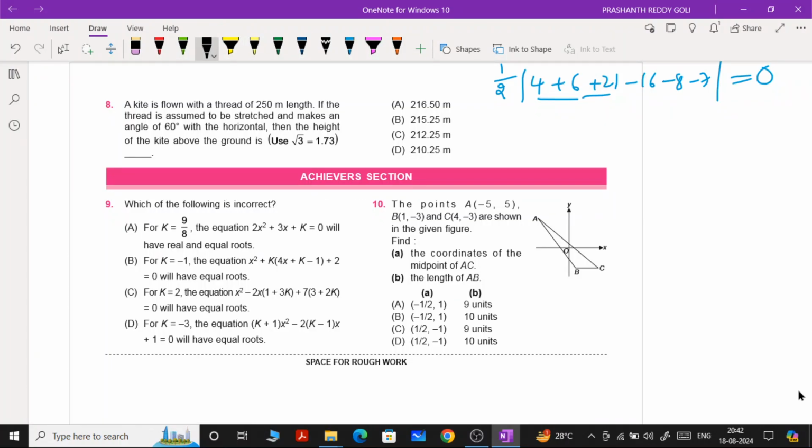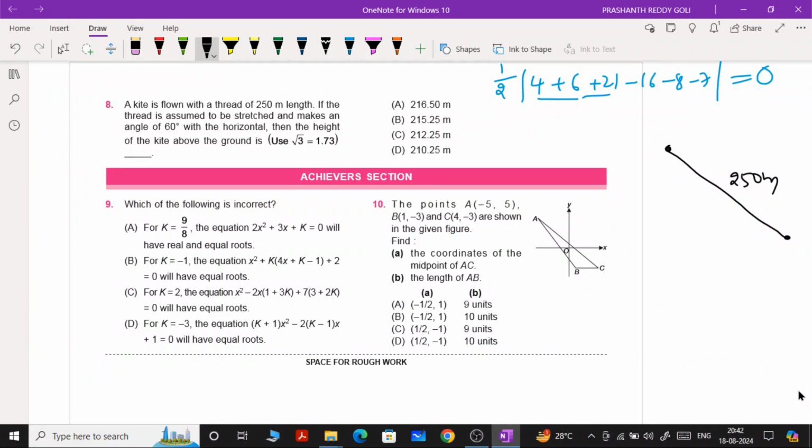Now let's see. A kite is flown with a thread of 250 meters long. For example, somewhere the kite is there. One person is flying the kite from here. This complete length of the thread is given. Thread length is equal to 250 meters. Okay, no issue.